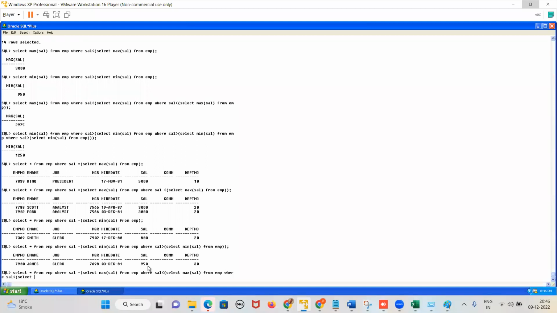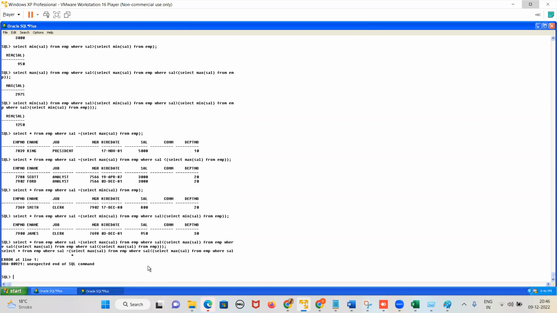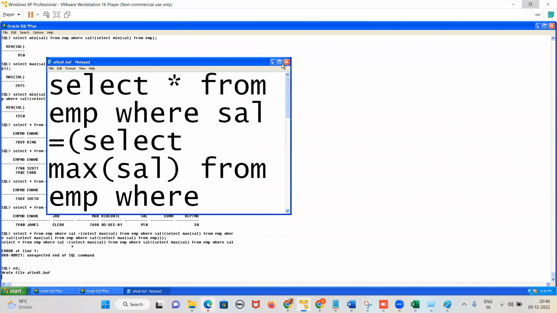Max of sal from EMP where salary less than select max of sal from EMP. Max of sal from EMP, all the three brackets. So what is the error? Unexpected error. What is that error?